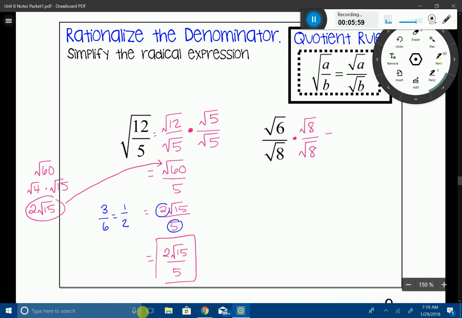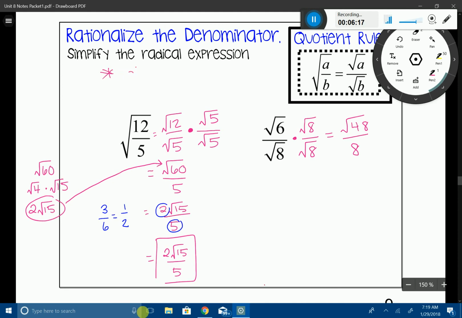Now what I'm going to do is use the product rule and multiply the numerators. So root 6 times root 8 is going to give me root 48. My denominators, root 8 times root 8 is going to give me plain old 8. And let me just make a little note on that. Let me come up here and explain why that is.